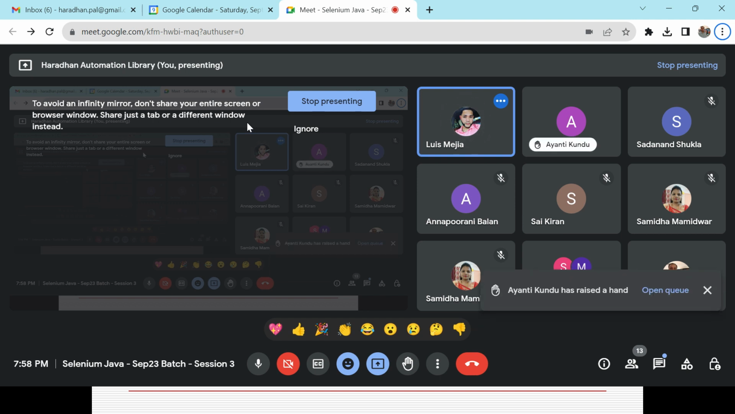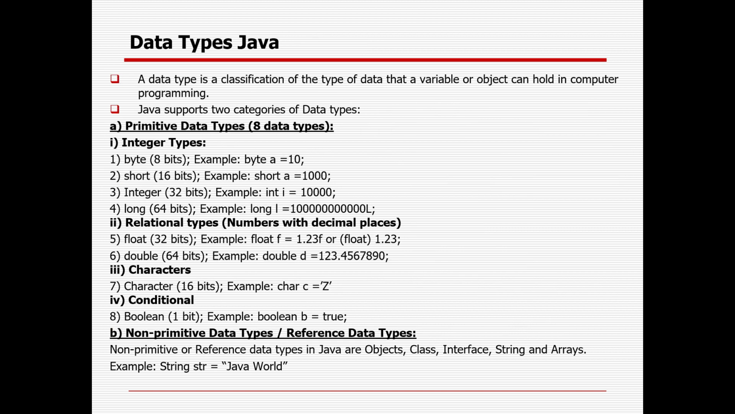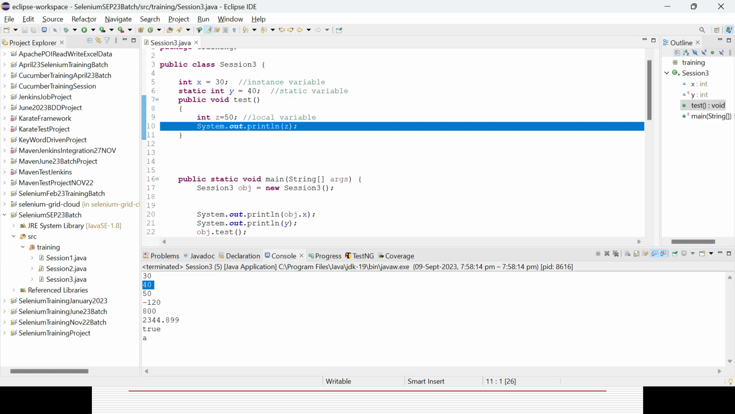Yes. Hi, Saddam Lewis here. Okay, so can you go back to your Eclipse, please? Yeah, tell me. Can you bring Eclipse back? Okay, so you mentioned that any variable declared within the class can be accessible throughout.